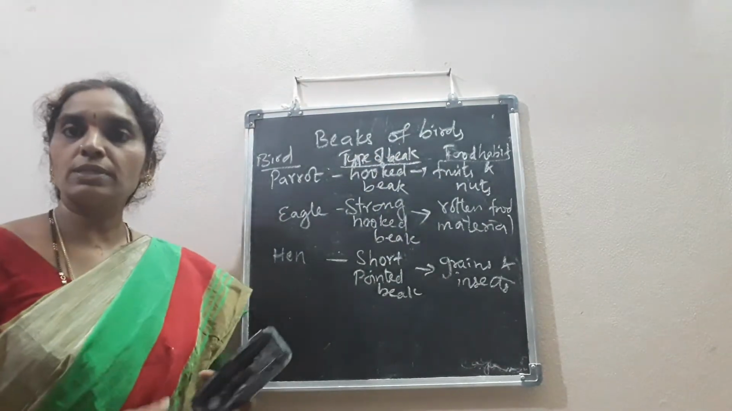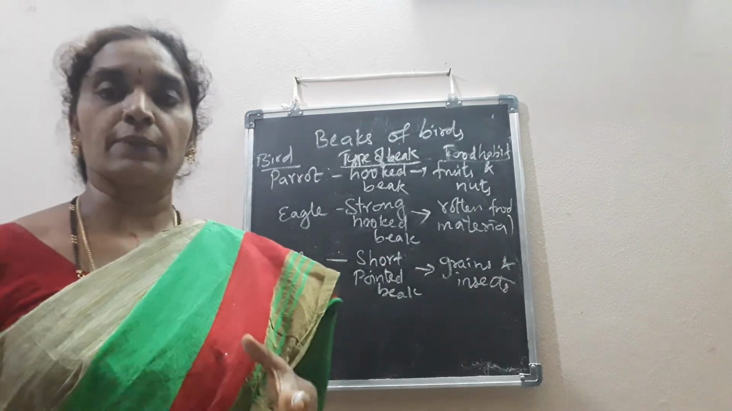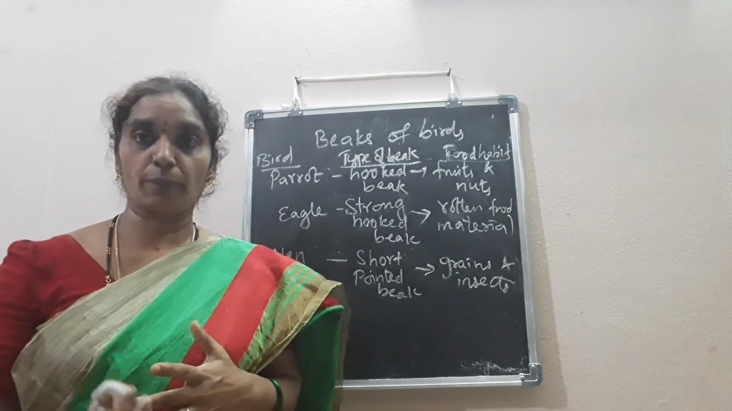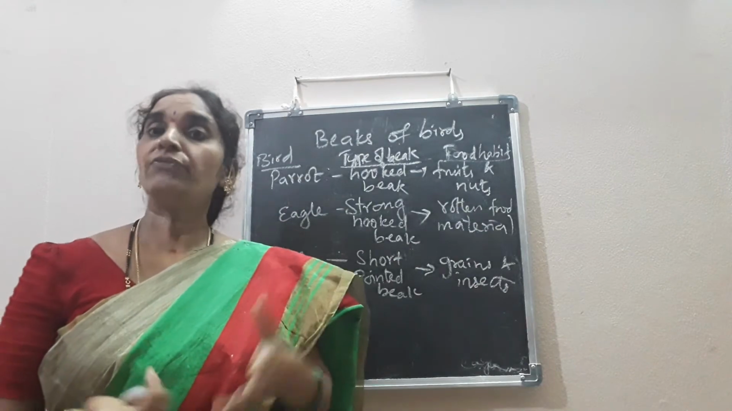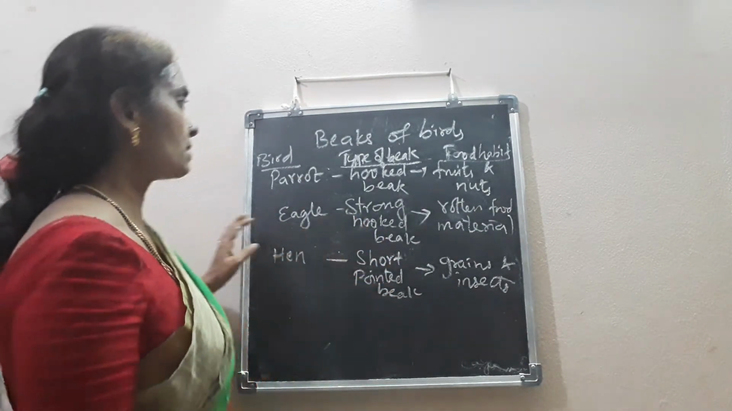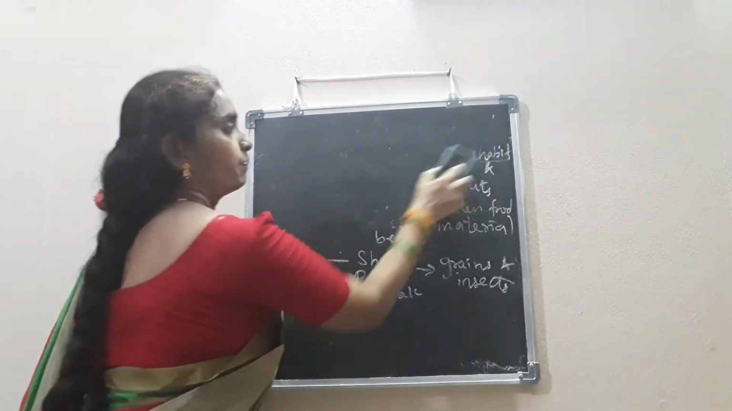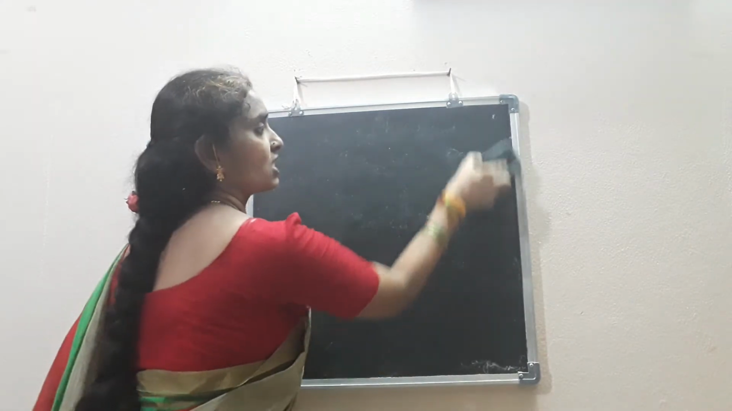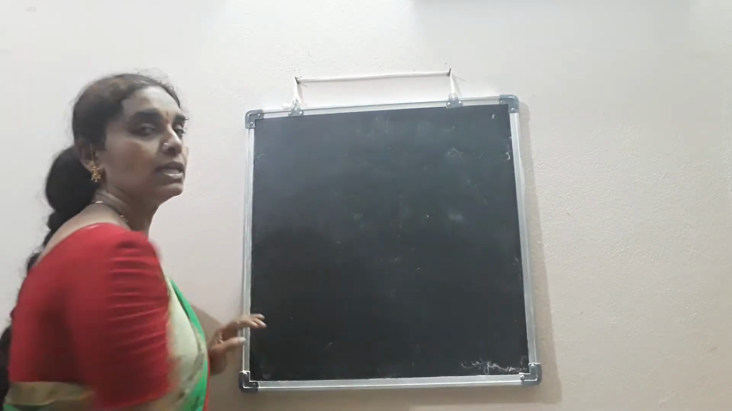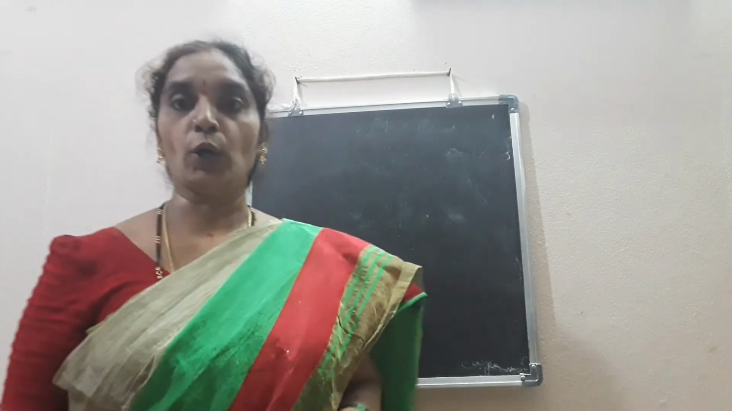So that covers the different beaks of birds. The birds have different types of beaks to suit their food habits. If you take a duck, I'll give other examples. Duck, how does a duck take its food? Where do you see these ducks? You see the ducks near the ponds, isn't it?